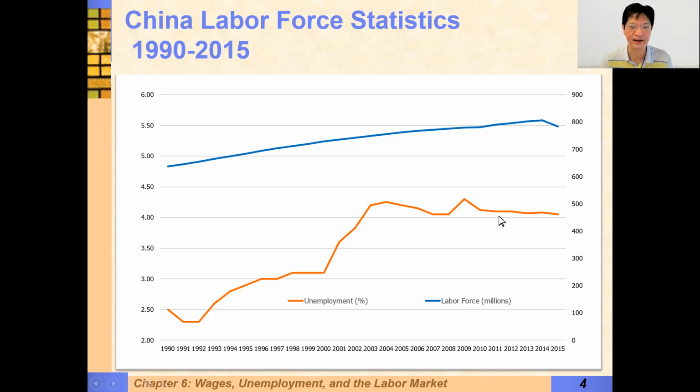These are the official labor force statistics. The unemployment rate is a little bit problematic. Economists have looked at the unemployment rate in China, and they find that this official statistic is, firstly, too smooth. The unemployment rate shouldn't look so smooth. And secondly, it's a bit too low. The actual unemployment rate, which they estimate from other sources, is much more variable and a little bit higher.